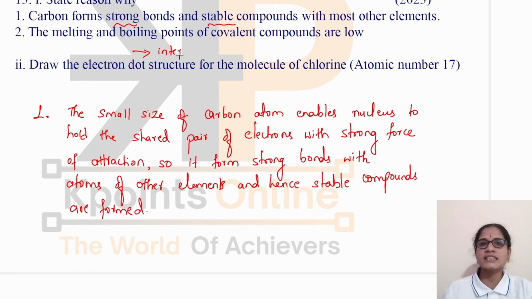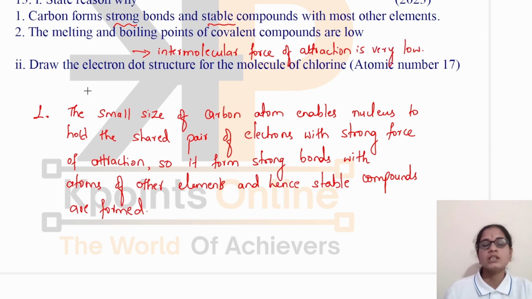So less energy is required in order to melt or boil a covalent compound. It is due to the reason that intermolecular force of attraction is very low. Whereas in case of ionic compound, what was happening? There was a strong inter-ionic force of attraction, because of which it is not easy to melt or boil an ionic compound.